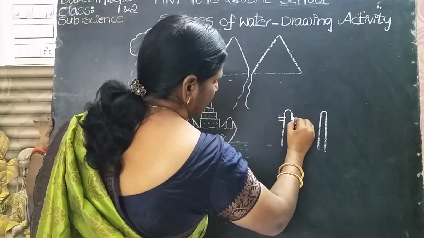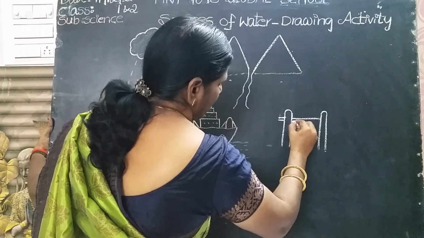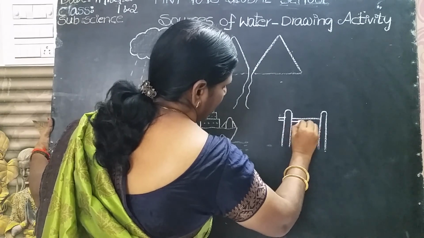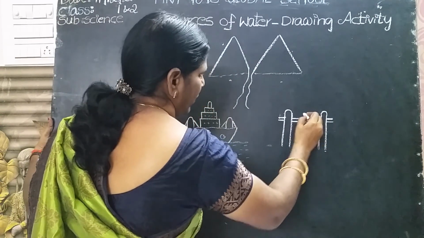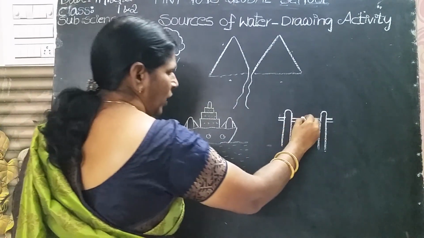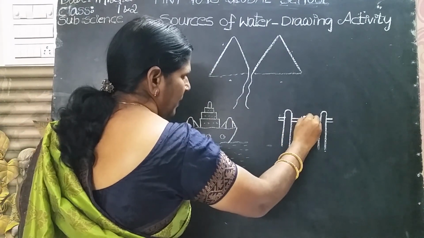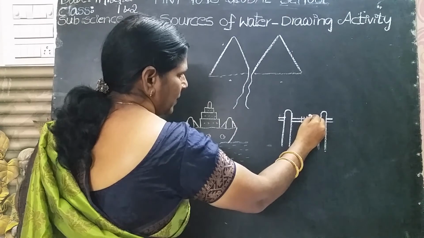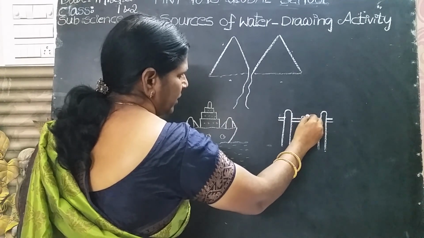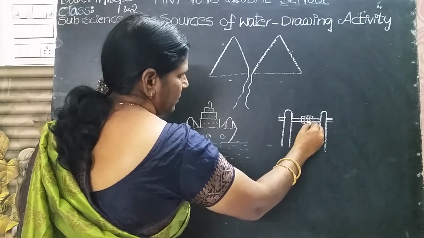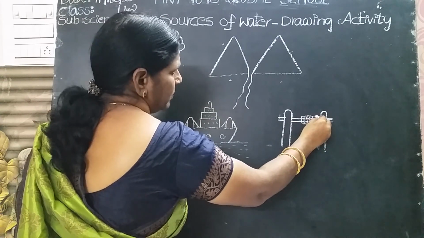Then draw the handles like this. Yes, here we have to draw a pulley. How to draw the pulley? See, okay, draw like this.